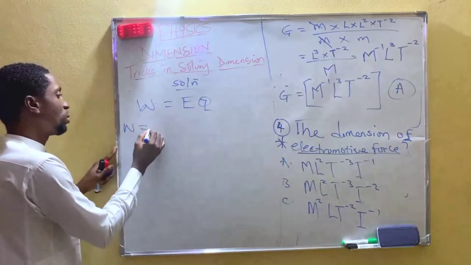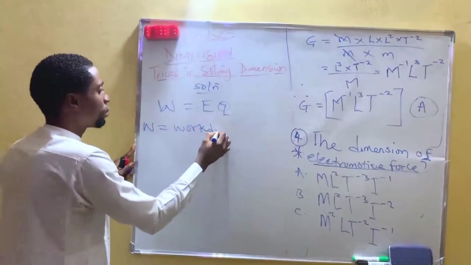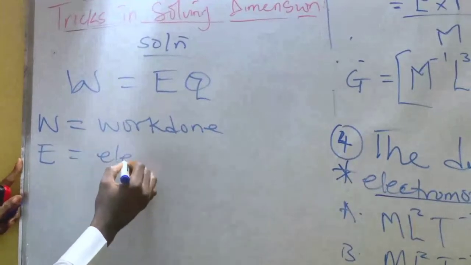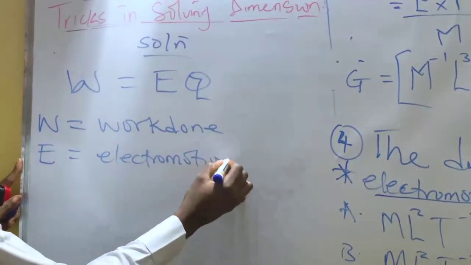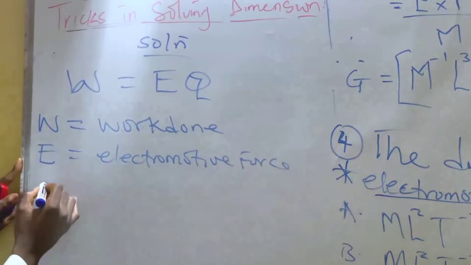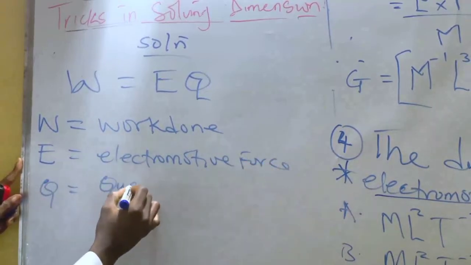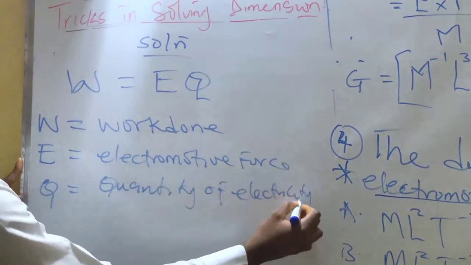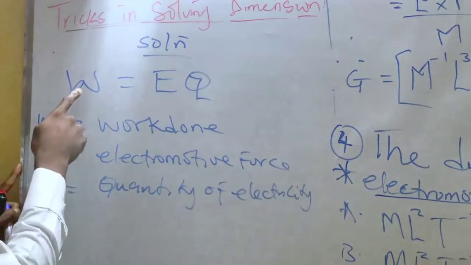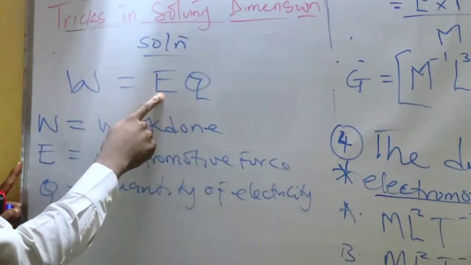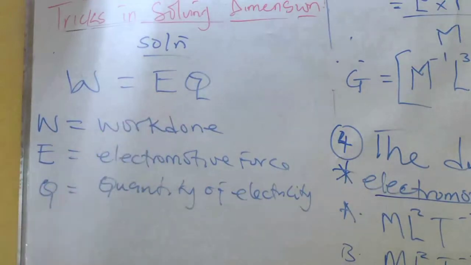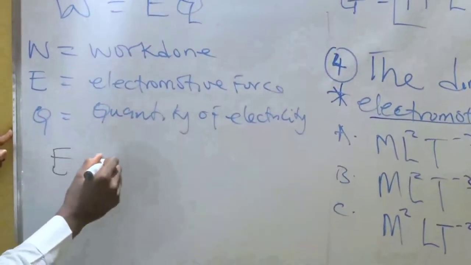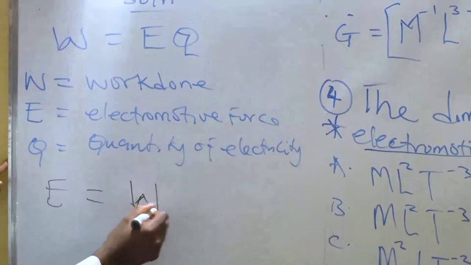So if you have that W is equal to EQ, you make E the subject of the formula. You are going to have that E will be equal to work over Q.